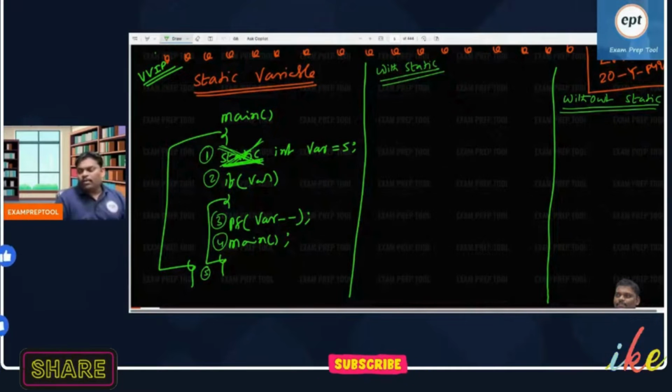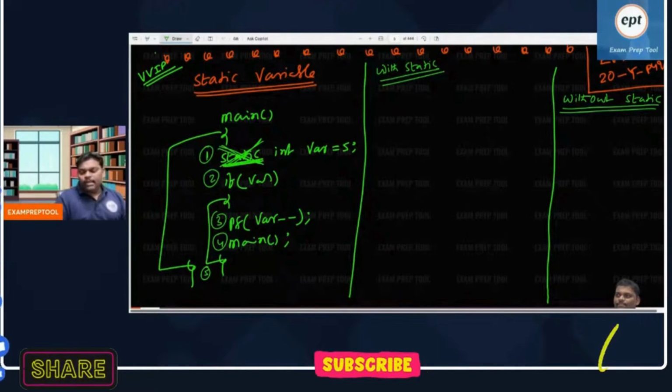If the second statement fails, you will go to the fifth statement. If the second passes, then you will go inside. Am I right or not?